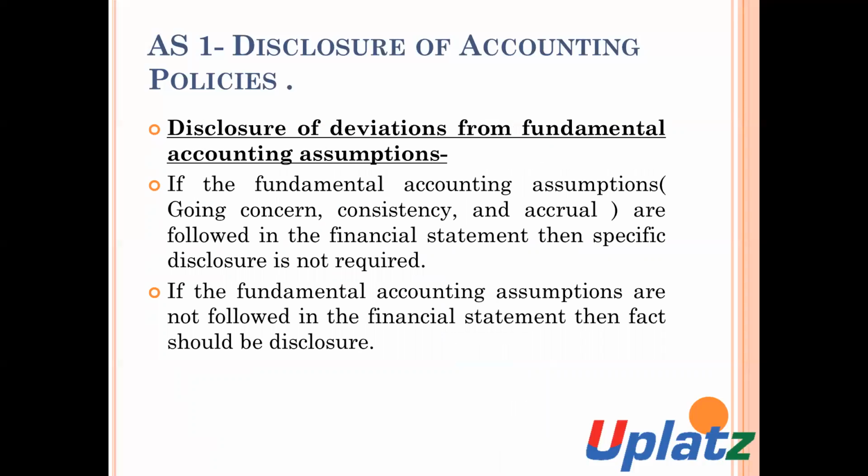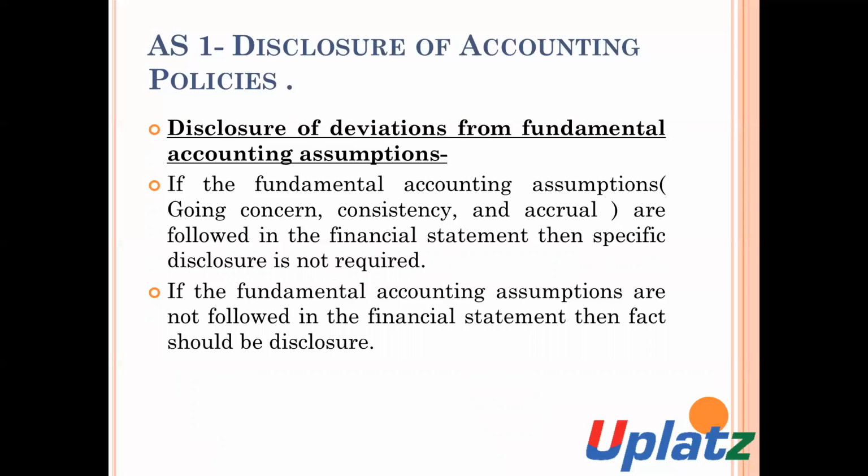Disclosure of deviation from fundamental accounting assumption. As per AS1, it is mandatory for every organization or enterprise to adopt the fundamental accounting assumptions. There are 3 fundamental accounting assumptions: going concern, consistency, and accrual.